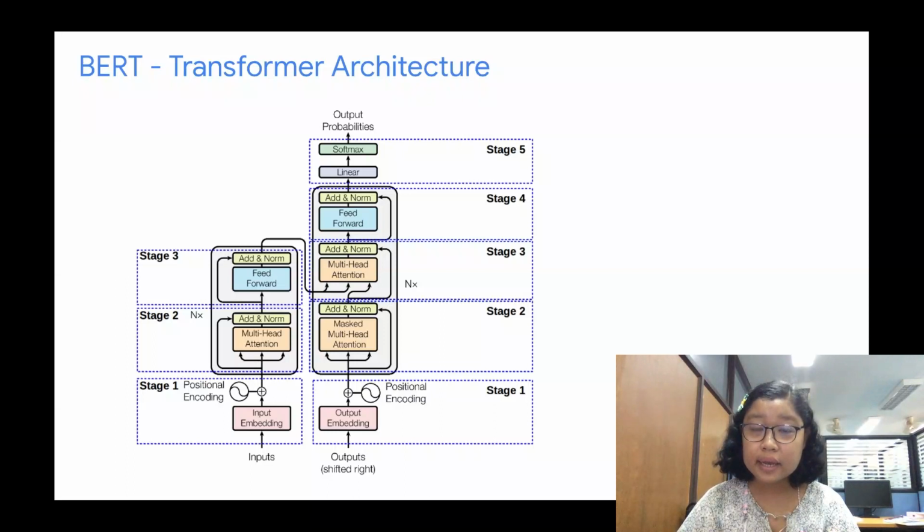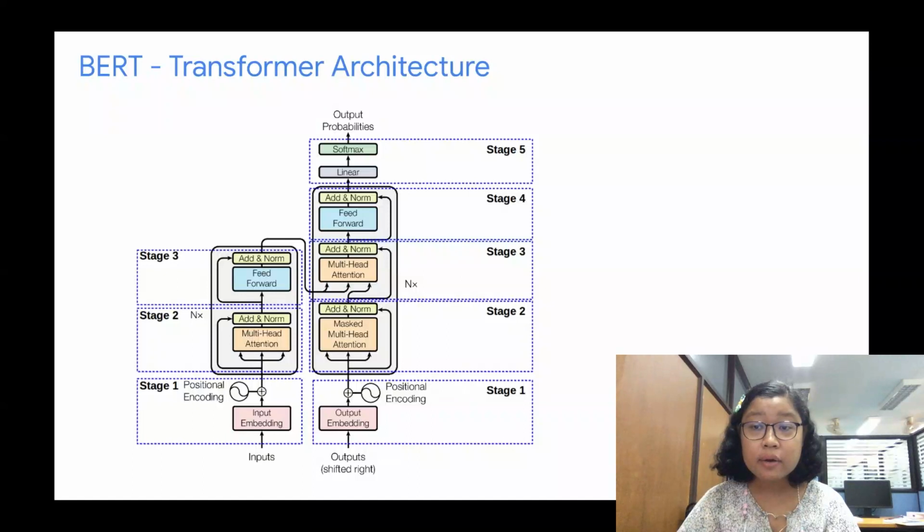BERT's key technical innovation is applying the bidirectional training of transformer, a popular attention model, to language modeling. BERT makes use of transformer, an attention mechanism that learns contextual relations between words or sub-words in the text. Transformer includes two separate mechanisms: an encoder that reads the text input and a decoder that produces a prediction for the task.